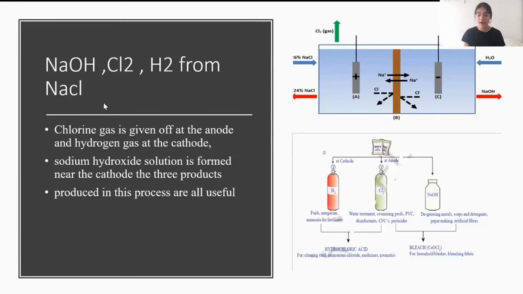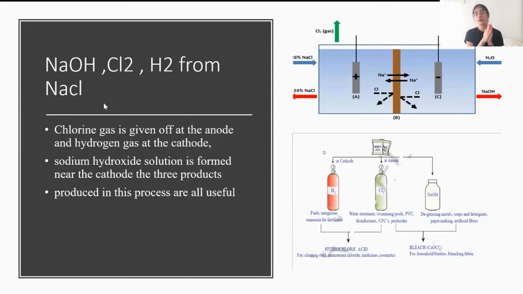Then sodium hydroxide that is given off is used as a degreasing metal. It is used in soaps, it is used in detergents, it is used in paper making. Sodium hydroxide is also used as a chemical to make artificial fibers.